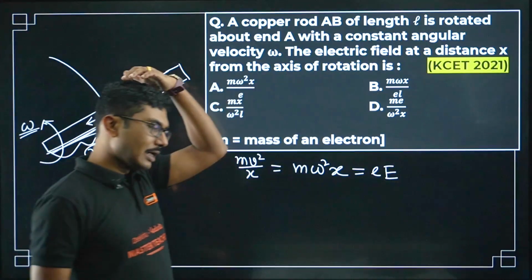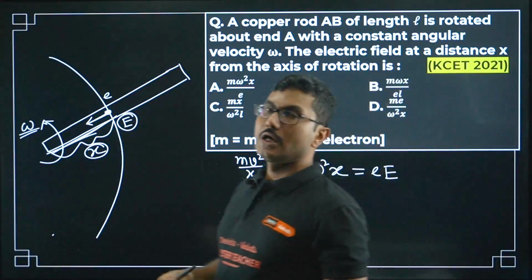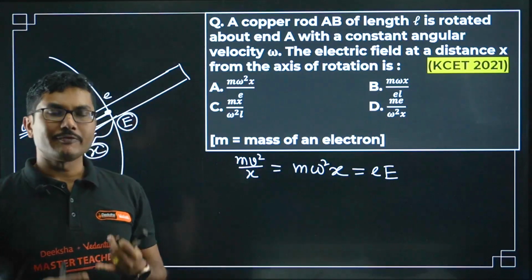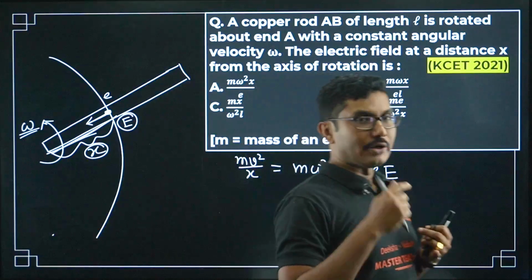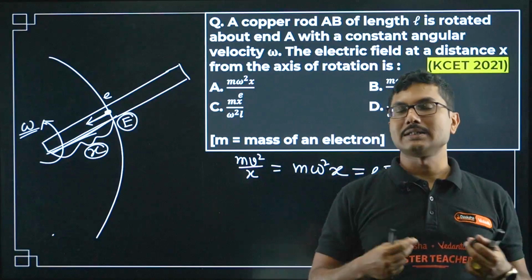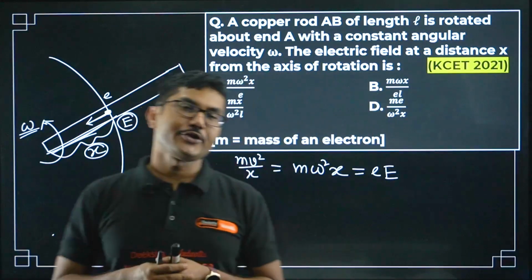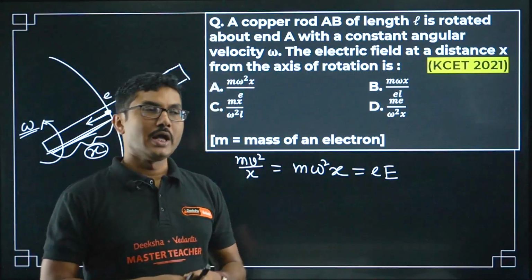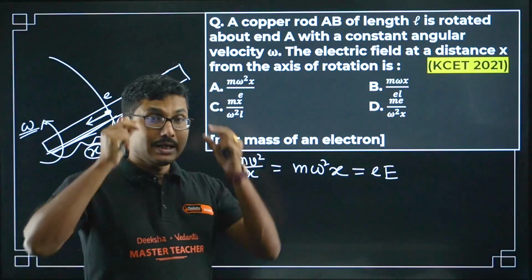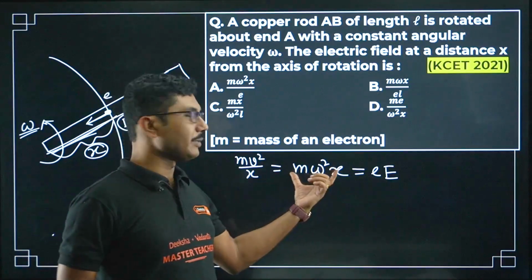Centripetal force, remember, I will discuss in more detail when we come across the chapter in first PU. Centripetal force has to be provided by someone. It is required for a rotational motion, and the required force has to be provided by someone. If the required centripetal force is not provided, then the rotational motion will not be able to continue. It can be tension, it can be gravity, it can be electric force, it can be any force, but that force has to provide the required centripetal force.